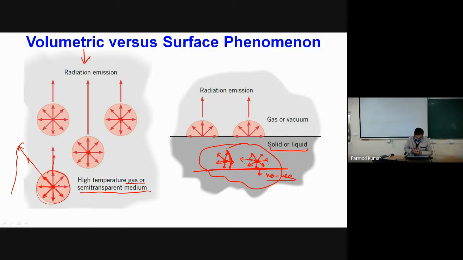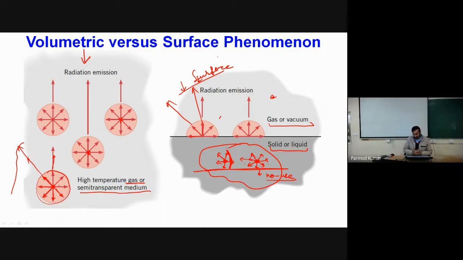But what we will find is that if we have this surface, then whatever radiations are moving out from the surface into another medium, here we have another gaseous medium or vacuum, will be responsible for interaction with some outside surface. Say if I have some surface over here, basically these are the radiations which are coming out of the surface.